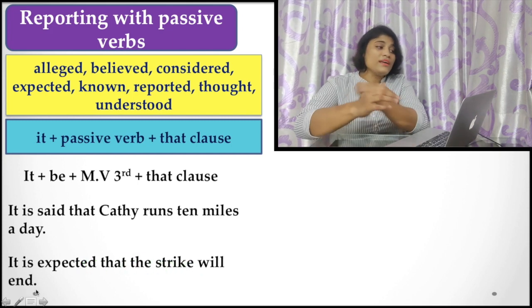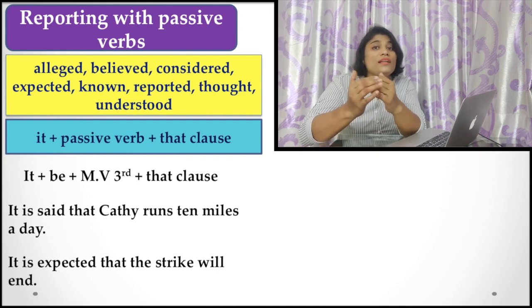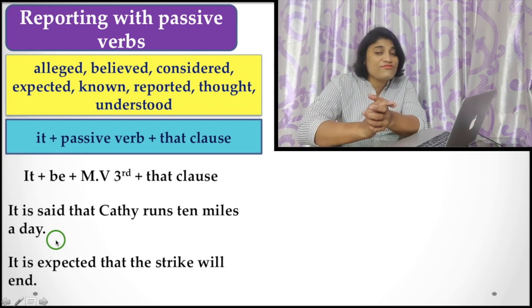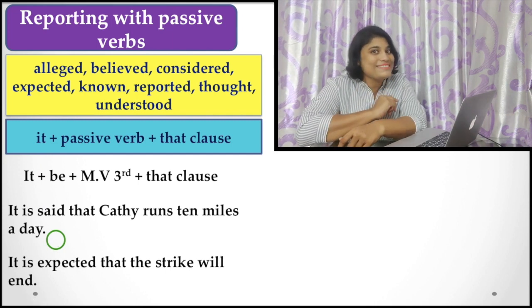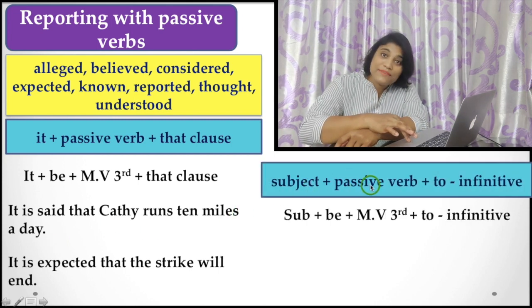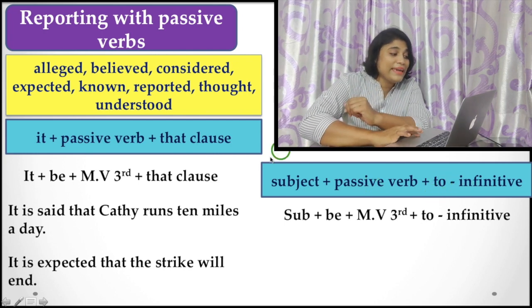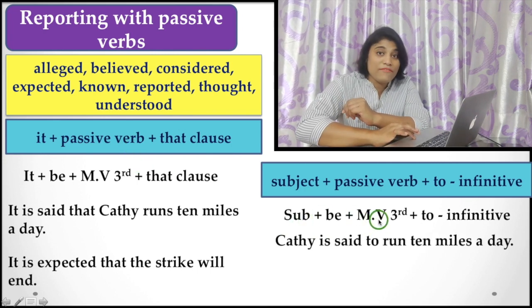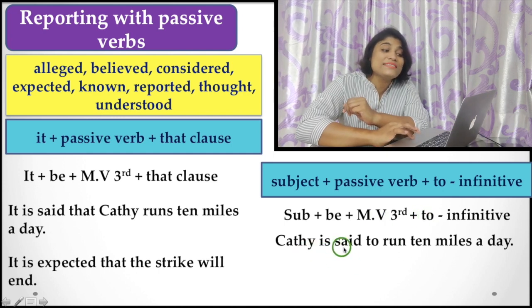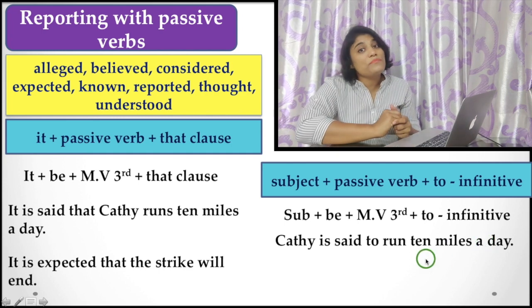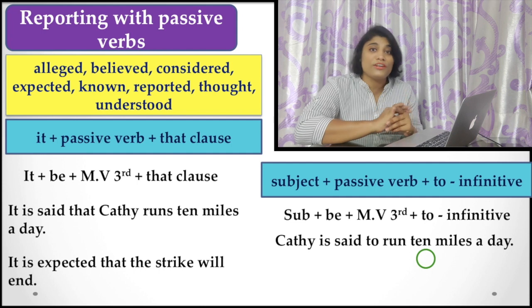Here also you find, while you are going to report with these verbs, you can follow this structure, or you can follow another structure as well. Now I am going to tell you: subject plus passive verb plus to infinitive. Here you find subject plus be verb plus main verb third form and to infinitive. Kathy is said to run 10 miles a day. Here the same thing, you can report the same thing in two different ways.